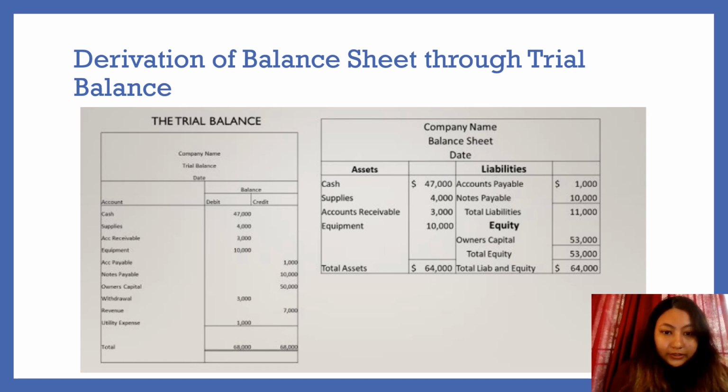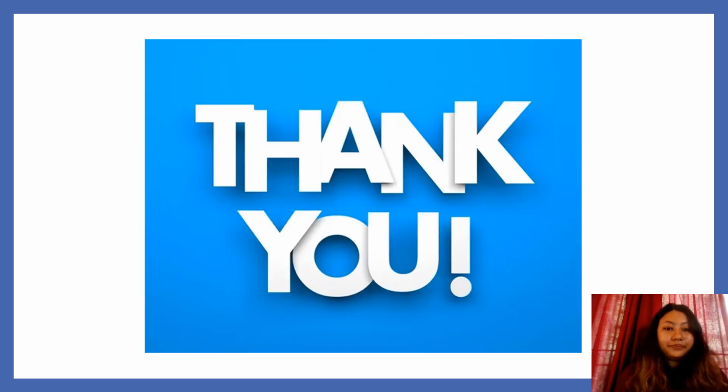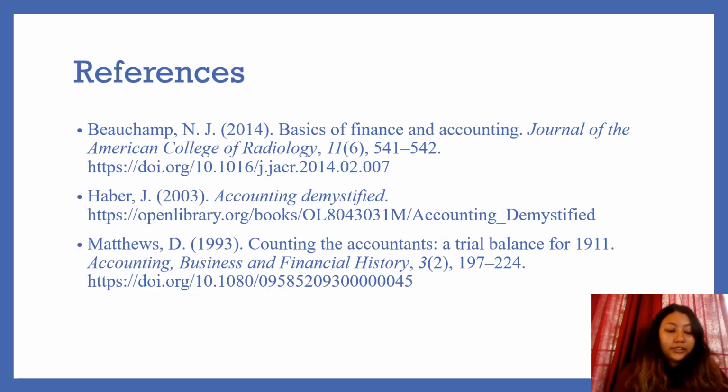The assets are first cash, supplies, account receivable, equipment. In the trial balance, we can also see account payable, notes payable, which are listed in liability side of balance sheet, and then we have owner's capital in trial balance, which is then listed in the equity side of balance sheet. Thank you. These are some differences.